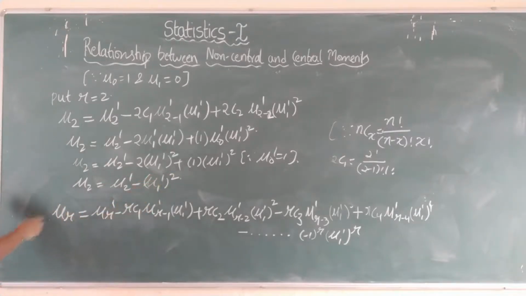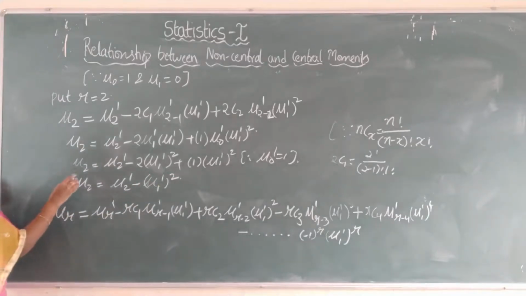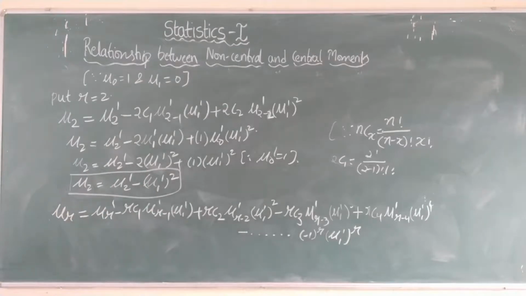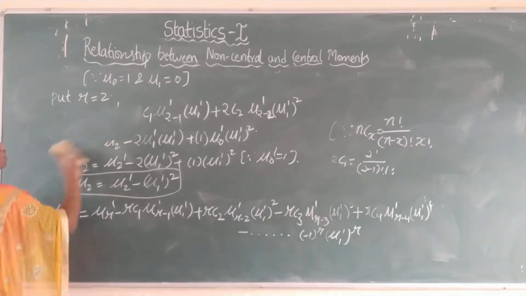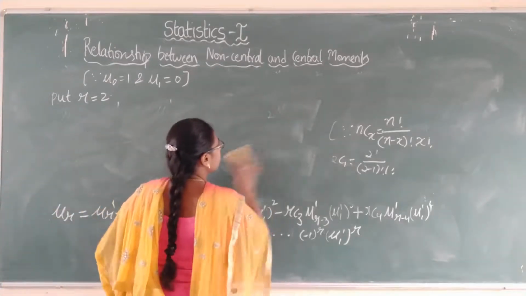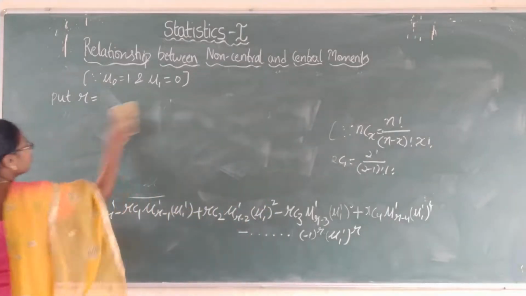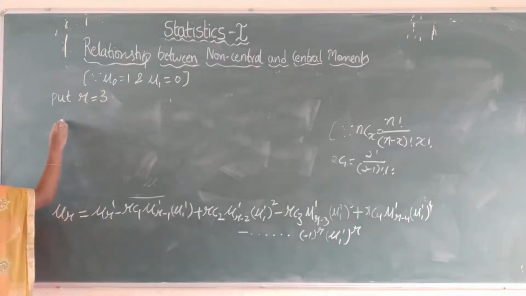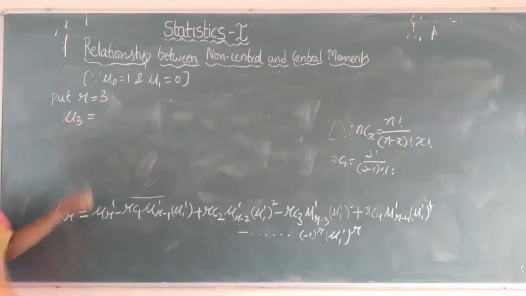So now we got the second central moment also, that is mu 2 equals mu 2 dash minus mu 1 dash whole square. Now we will find the third moment, by putting r equals 3. In the same way, by putting r equals 3, we will be getting mu 3 equals mu